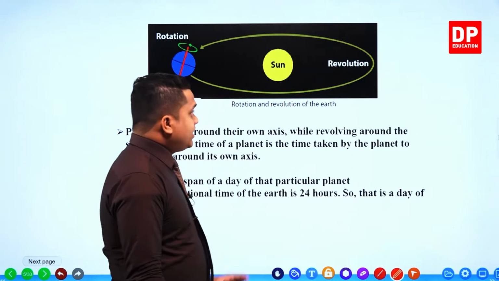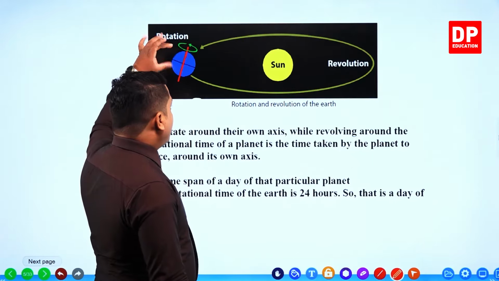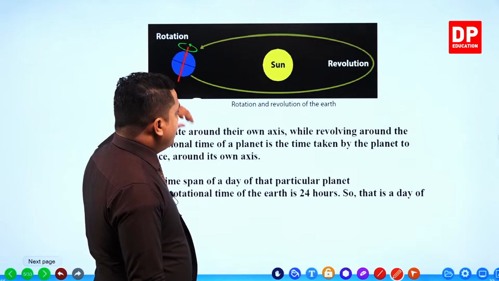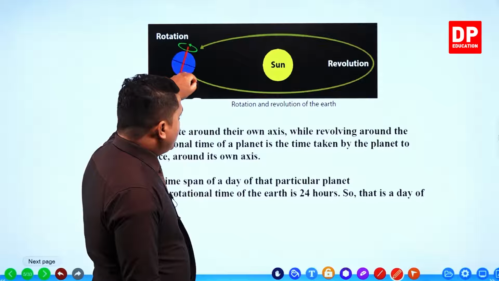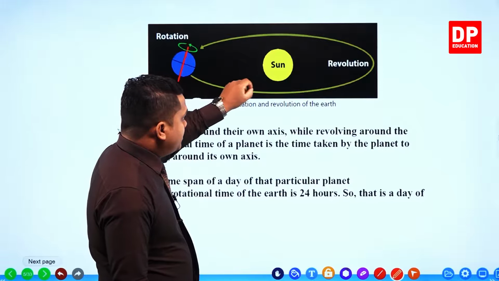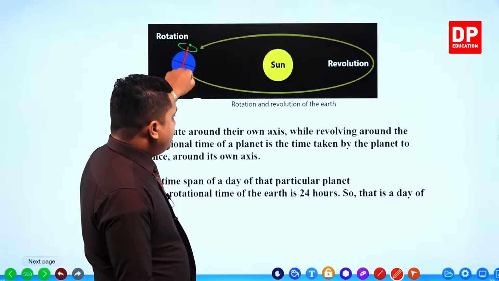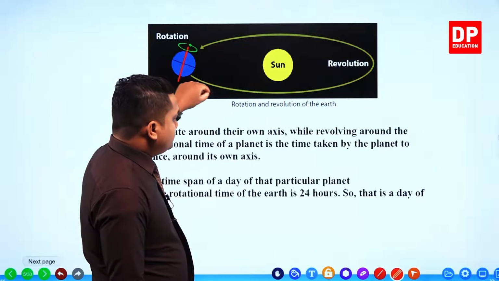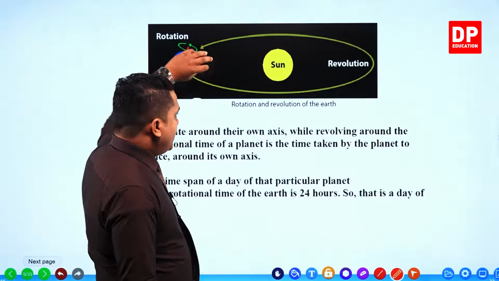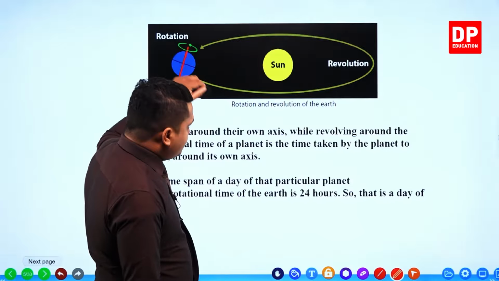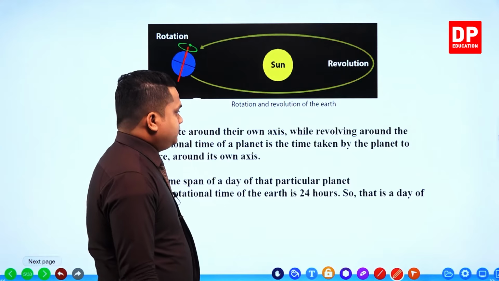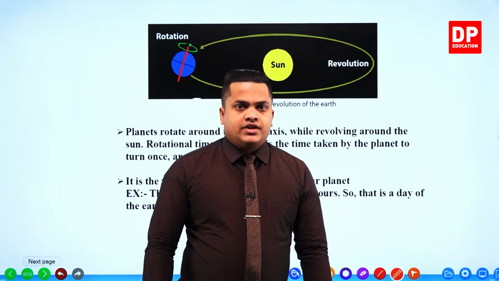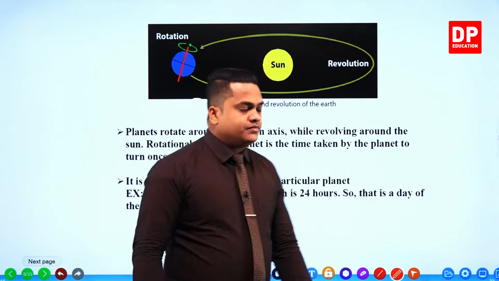So here you can clearly observe that rotation, and while it is rotating, it's gently going to move around this path, which is the sun, here the sun, and gently it is moving around the sun like this. Okay, while it is rotating, it's moving around the sun. So that is called revolution.